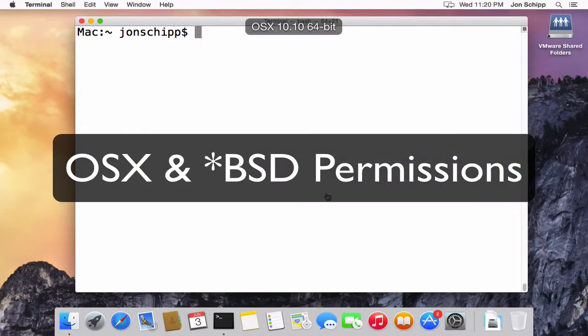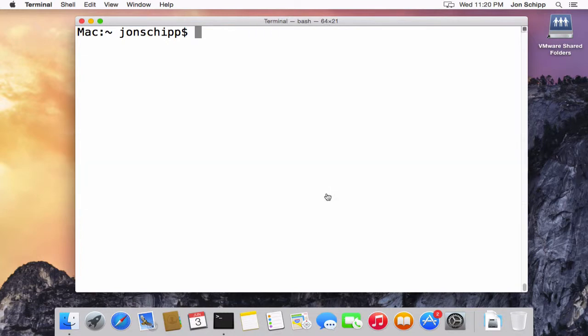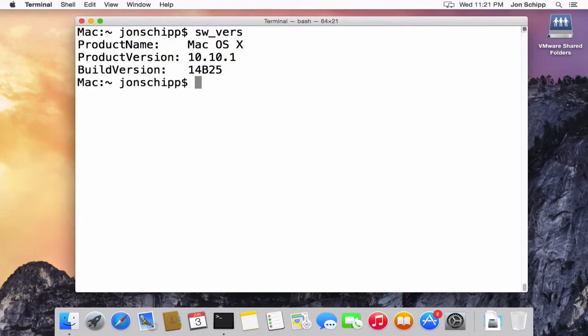Today we're going to look at live sniffing permissions on OS X and FreeBSD. They're pretty similar in this regard, so I won't be demonstrating on just one OS, and that is OS X in this case. So take a look at the version I'm running there.